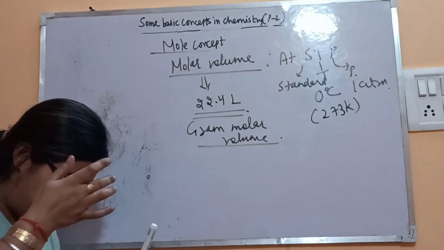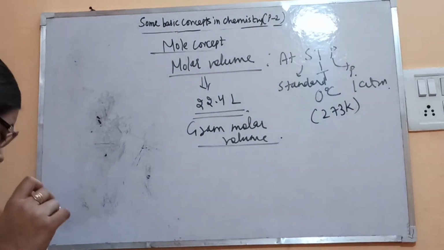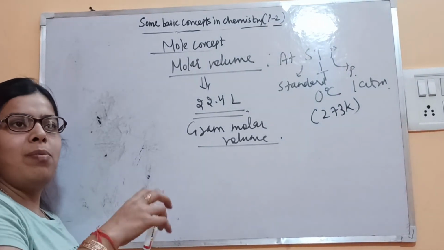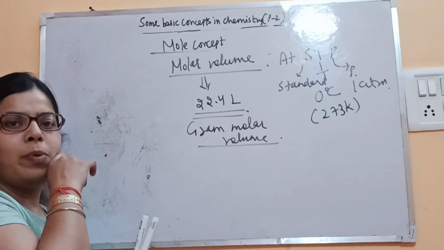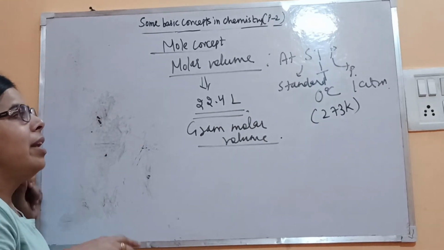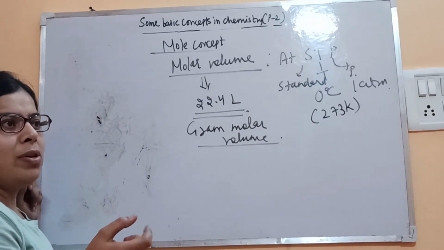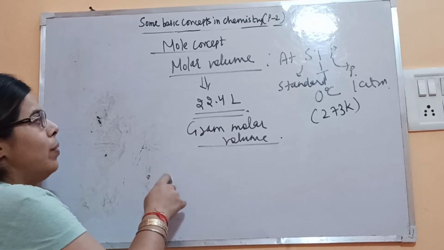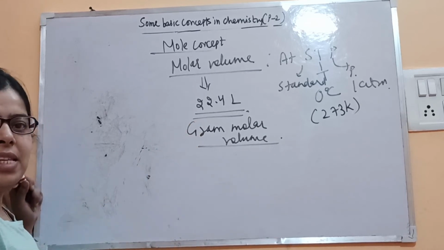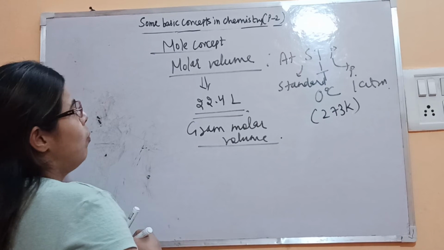Just as 1 mole contains 6.022 × 10^23 particles, equal volume, that is the 22.4 liters at STP, corresponds to Avogadro's number. So this is the molar volume.